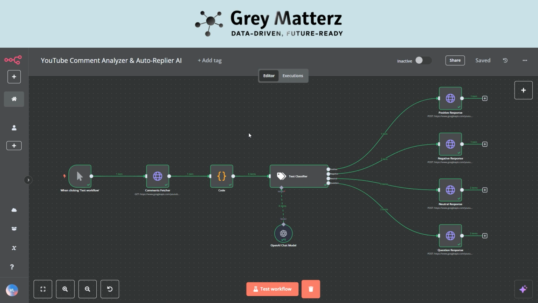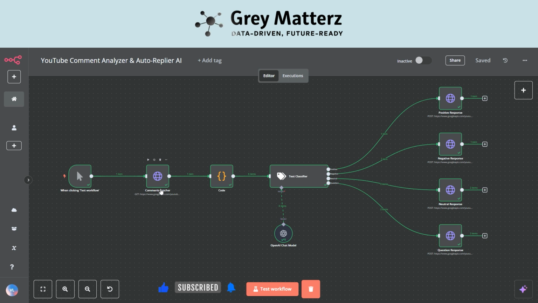This automation is designed to save time, enhance engagement, and ensure that no important comment goes unnoticed, whether thanking positive feedback, addressing queries, or flagging negative comments for videos. I will be walking through how it works, the technology behind this, and a live demo of the actions. So, let's see the working of this automation.